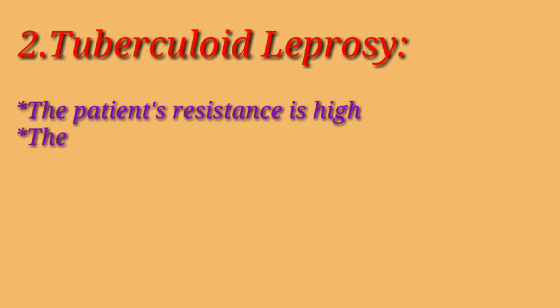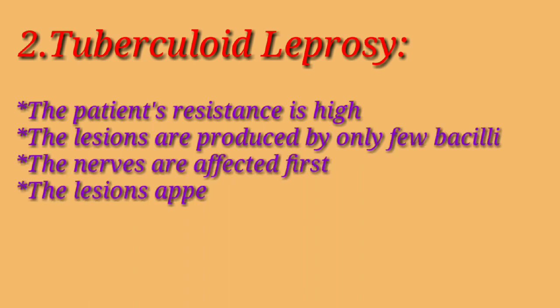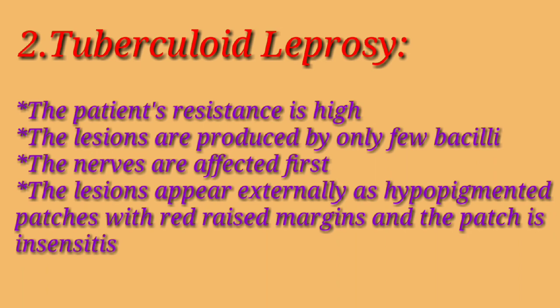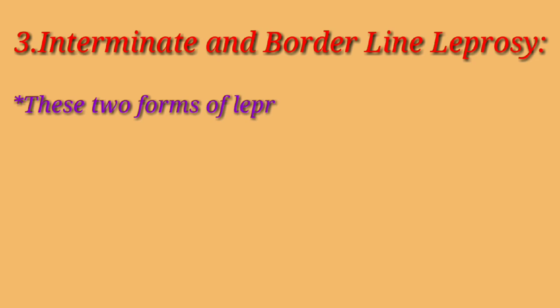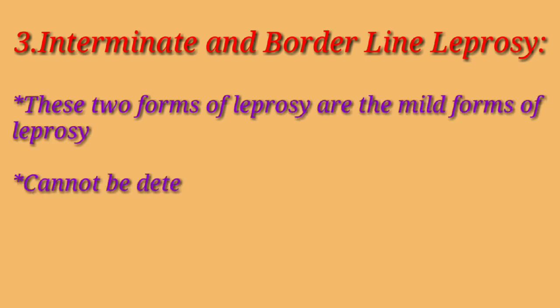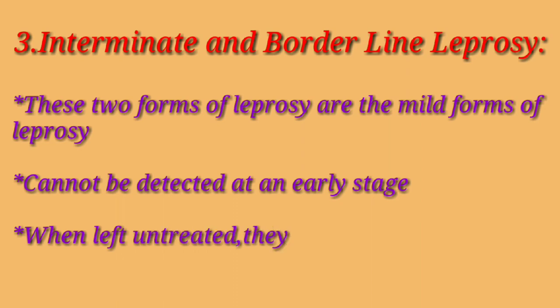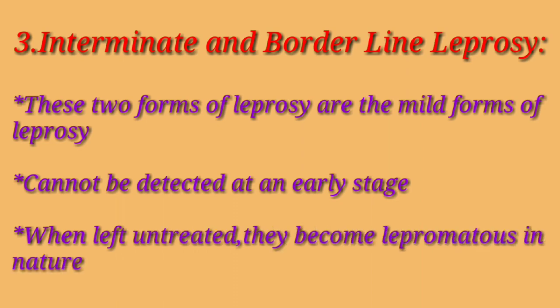Second is tuberculoid leprosy. The patient's resistance is high. The lesions are produced by only a few bacilli. The nerves are affected first. The lesions appear externally as hypopigmented patches with red raised margins, and the patch is insensitive to pain. And third is intermediate and borderline leprosy. These 2 forms of leprosy are the mild forms of leprosy, which cannot be detected at an early stage. When left untreated, they become lepromatous in nature.